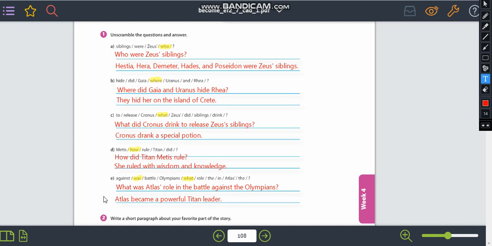Exercise 2 is a personal one. You had to write a short paragraph about your favorite part of the story. I also created an activity on your platform so you can send it to me. If you didn't send it, please send it to me as soon as possible. And that's the correction of week 3.